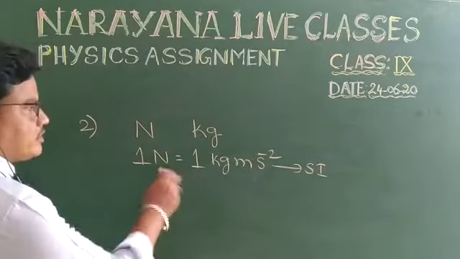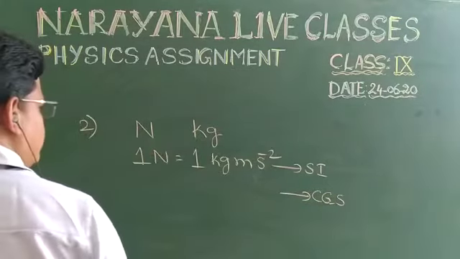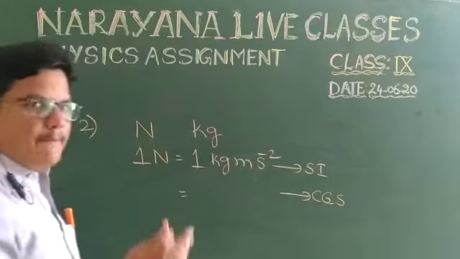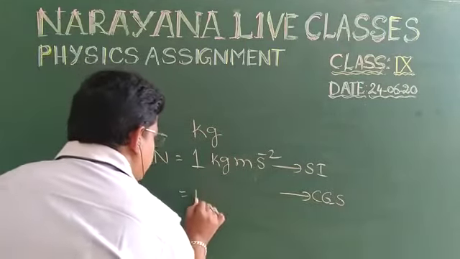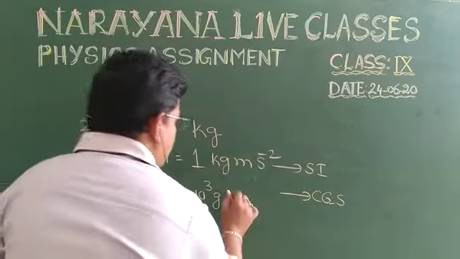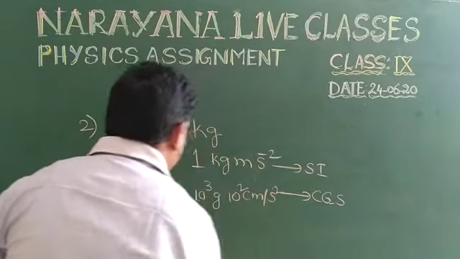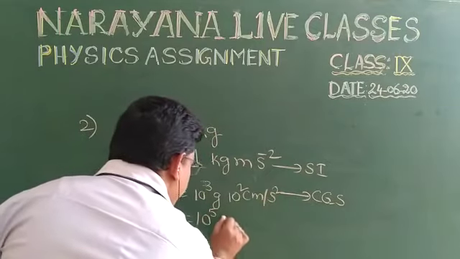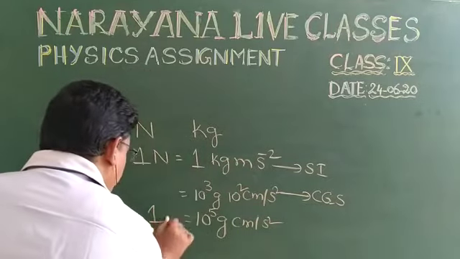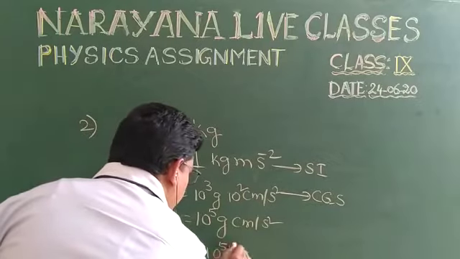Then what about the CGS unit? For the CGS unit, convert this kg meter per second square into gram centimeter per second square. So 1 kg is 10 cube grams, and 1 meter is 100, that is 10 square centimeters, per second square. So 10 power 5 gram centimeter per second square. That is completely about 1 Newton.